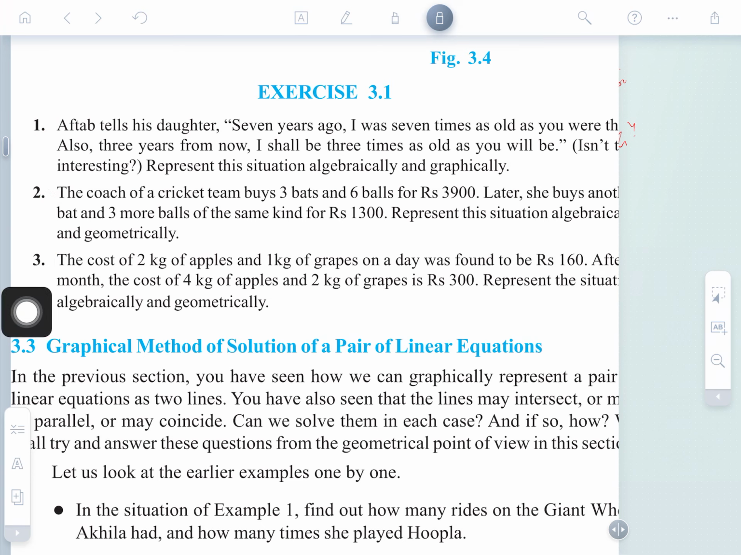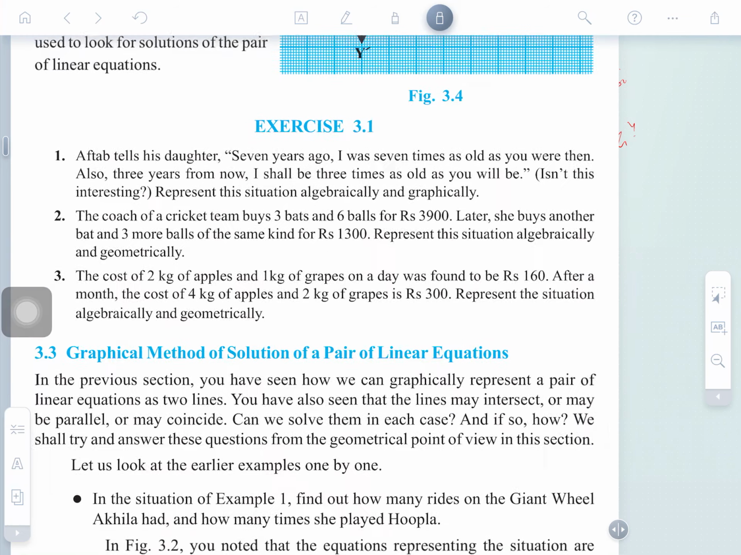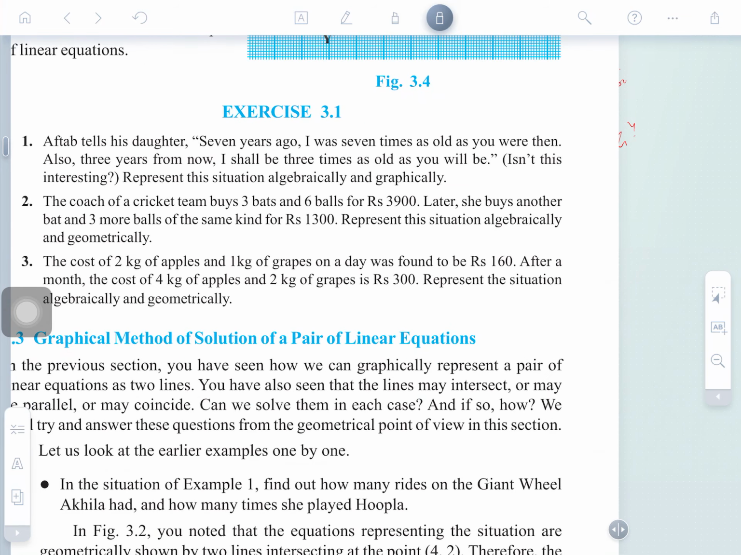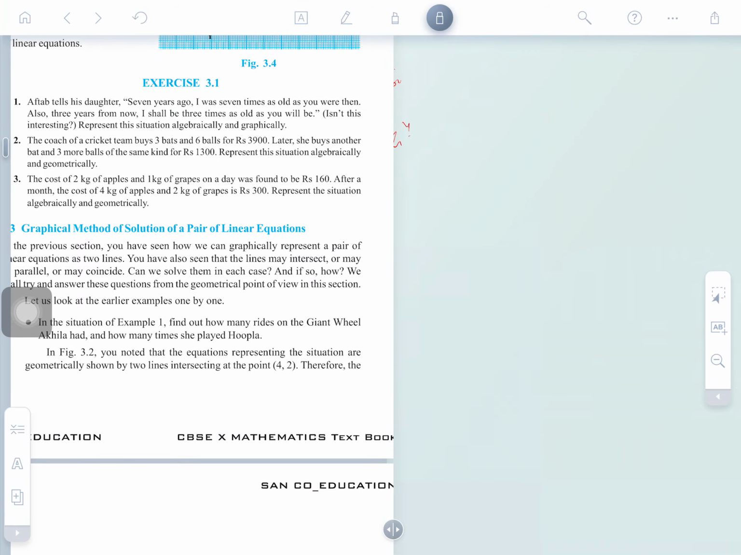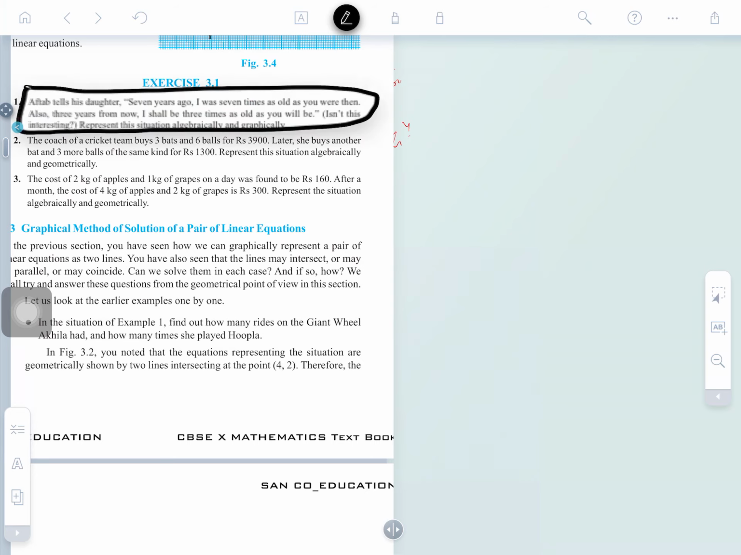Aftab tells his daughter, 7 years ago, we have been studying here the linear equation in two variables. Clear guys? 7 years ago, I was 7 times as old as you. I am telling this question, okay? You just understand what the question is.